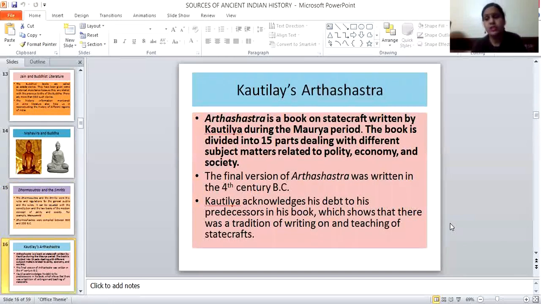Then Kautilya's Arthashastra is very historical, important from every point of view from the ancient period till today. It was written during the Mauryan period. This book is divided into 15 parts, and it covers many topics related to polity, economy, society, position of women, administration, and rulers' qualities, everything mentioned in detail. This book has been translated into various languages.